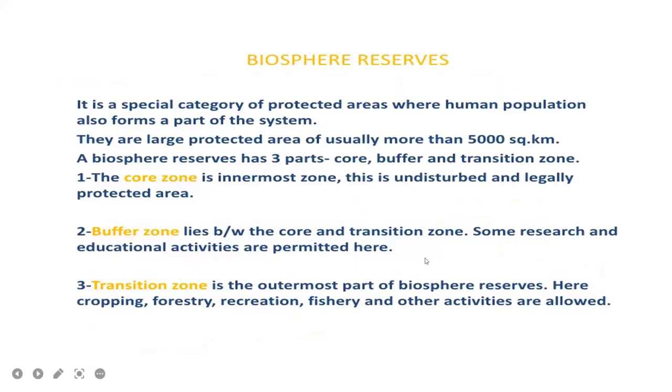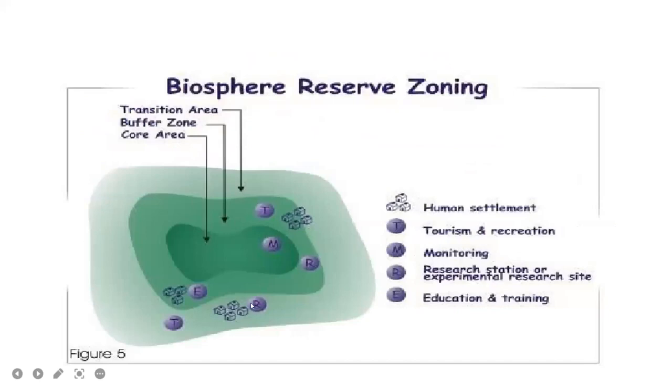Okay, so buffer zone. Here some research and educational activities are permitted in the buffer zone. The third one is the transition zone. So in this area cropping, forestry, recreation, fishery and other activities are allowed. So this is about the biosphere reserve. It is classified into 3 zones. So this central one is the core, this one is the buffer, and this one is the transition area. So here some activities will be allowed. Here also some activities like research and educational purpose activities, but it is a completely protected area.